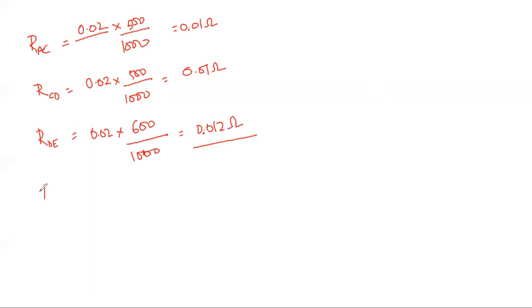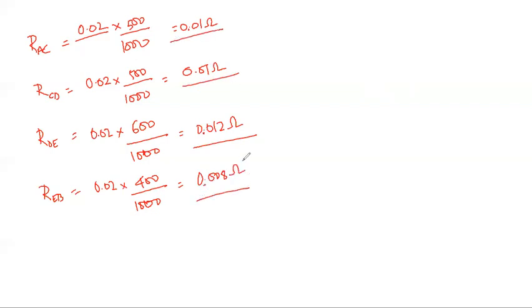Next, you can write REB, which is found as 0.02 into 400 divided by 1000. So 0.008 ohm. So 0.01, 0.01, 0.012, and so on. Each section will have the lengths which are highlighted here. Next, you have the currents in each section to be found out.